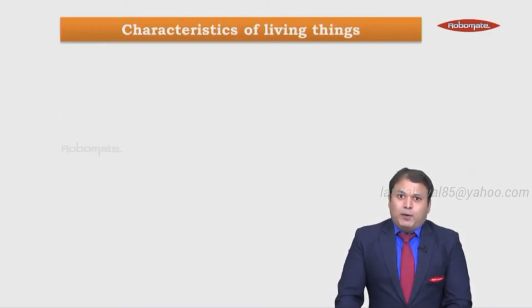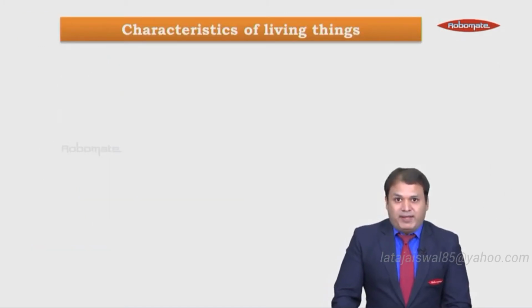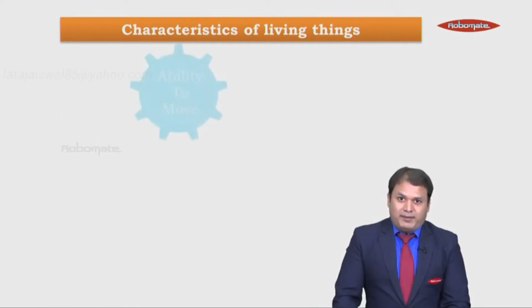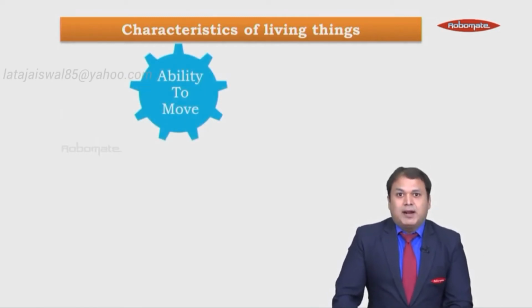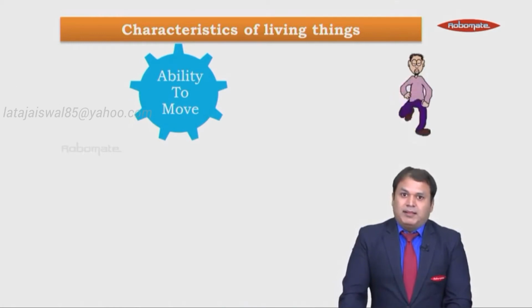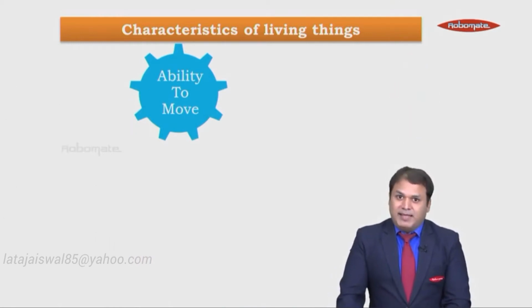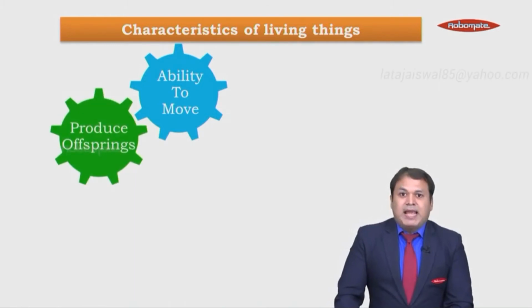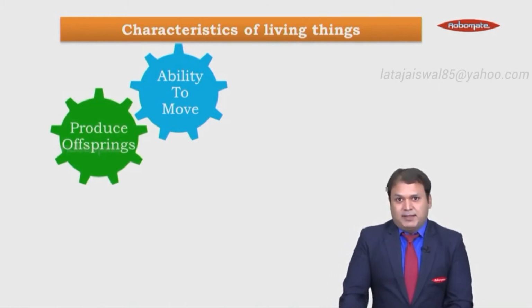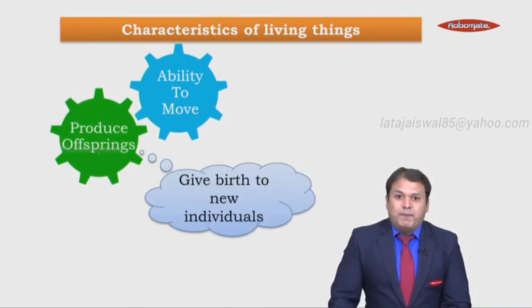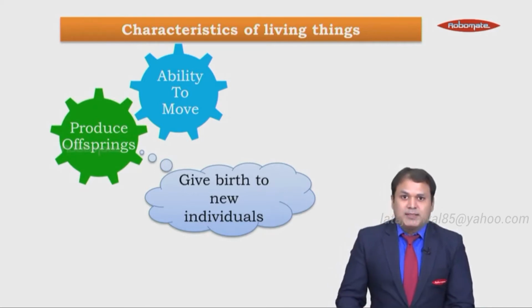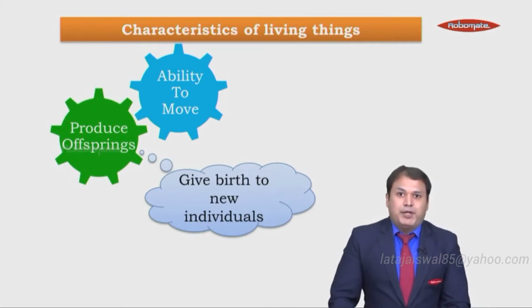So let's begin with the characteristics of living things. Point number 1, living things have the ability to move. That is, they can move from one place to another. Then, living things can produce offspring, which means they can give birth to new individuals. That is, living things can reproduce.